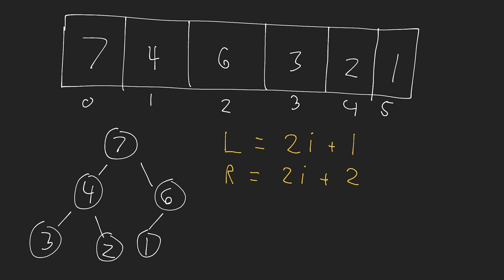Now you just continue this process throughout the array, and you will always find the correct child for any given node. So an important thing to understand here, since this is a complete binary tree and we know we're filling it from left to right, we can always use this equation to determine the left and right child of any given node in constant time.